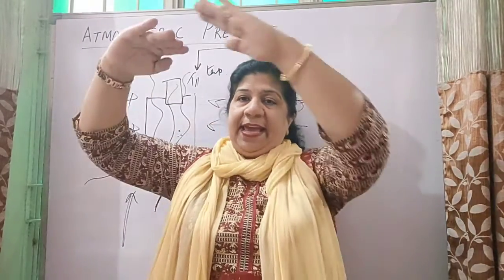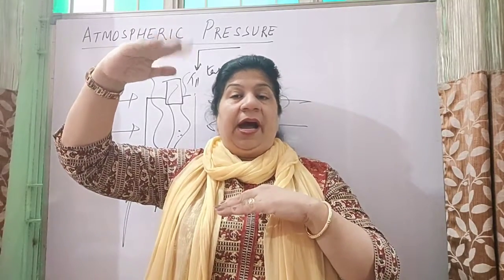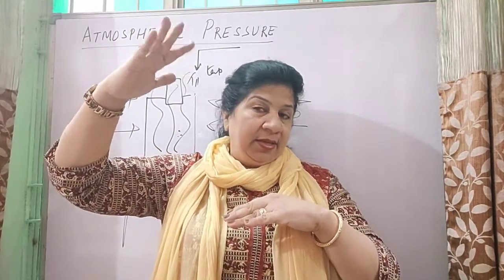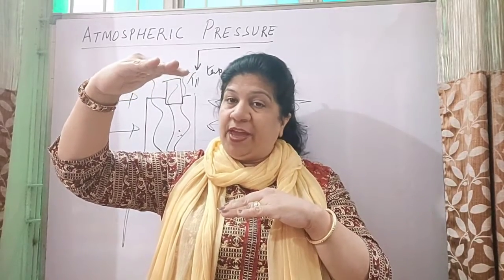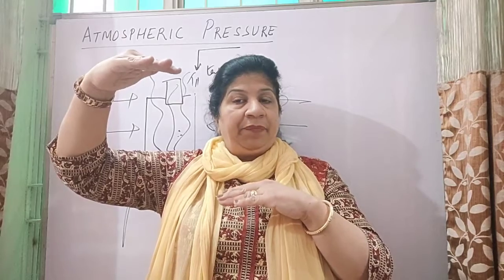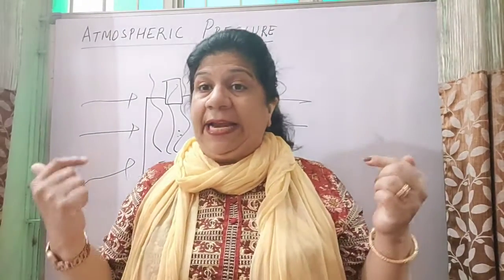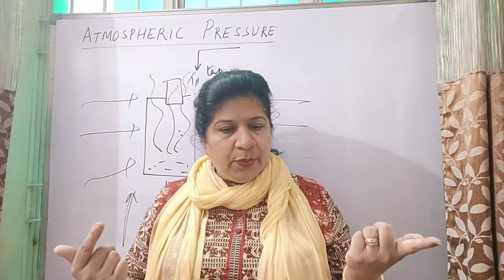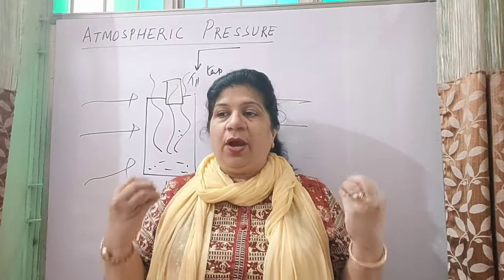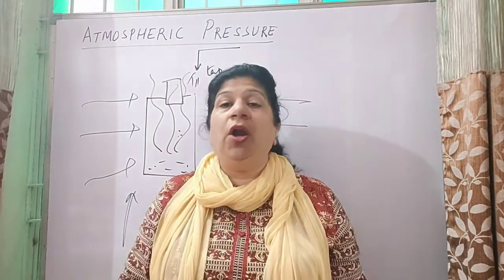From here to here, the layers of air are comparatively fewer. When the air is less here, the pressure also reduces, the weight of the air will reduce and the pressure will be low. So the outer pressure is low but the internal pressure is high, and to equalize it, the fluid comes out. That is the nose bleeding, the blood comes out of your nose.